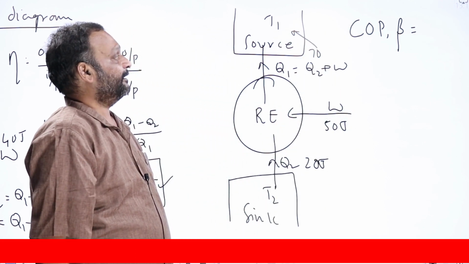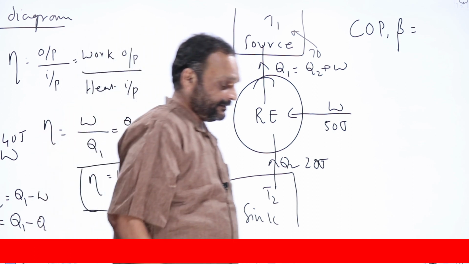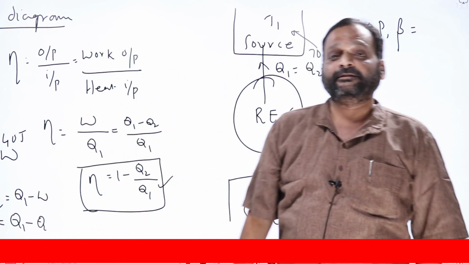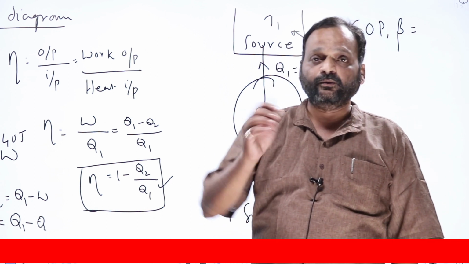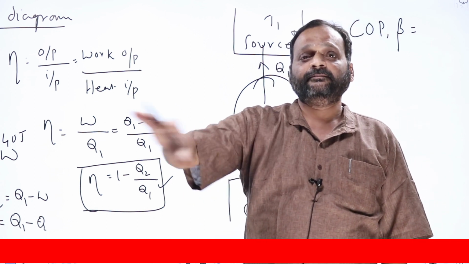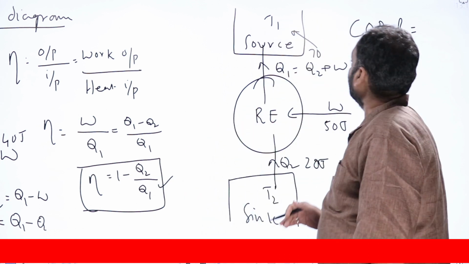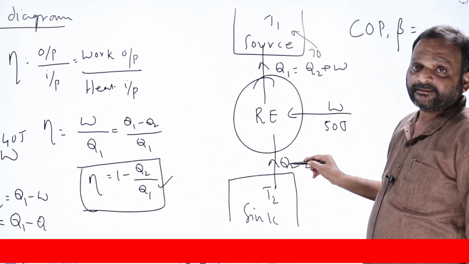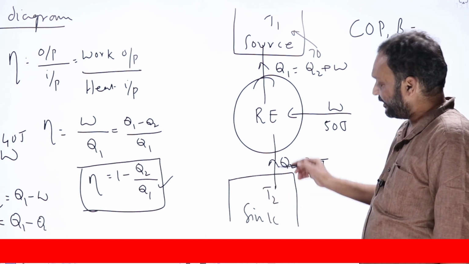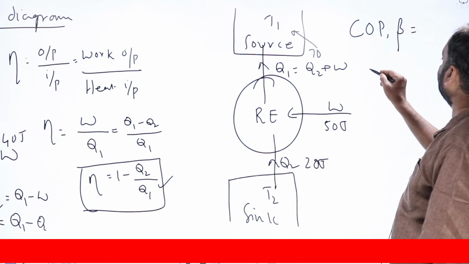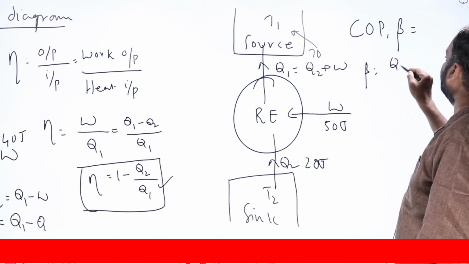Now here also, what is the output I'm expecting from a refrigerator? It has to keep things cool. Whatever is put inside, it should make them cool, means it has to take as much heat as possible from the things we keep inside, or from the sink at lower temperature. So beta equals Q2, which is what I'm expecting.